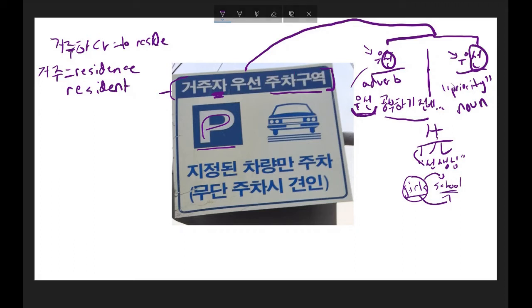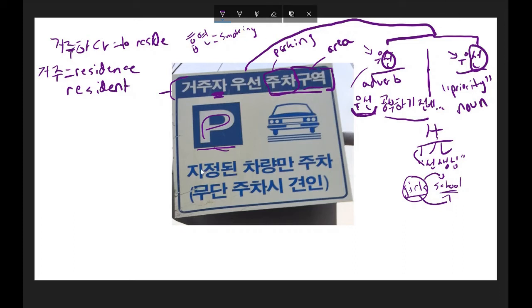Now, 주차, here's the meaning that we probably already know coming into this sign because of this P. 주차하다 means to park, and 주차 means parking. Parking. And 구역 refers to some sort of area. You'd often see it, for example, if you were looking for the smoking area of a place, 흡연, and I'll talk about this in a second. 흡연 refers to the activity or the action of smoking, and you could say 흡연 구역. 흡연 구역 would be the smoking area of a particular place.